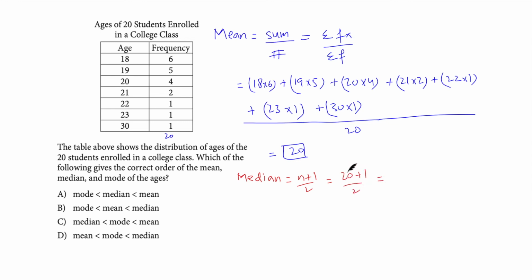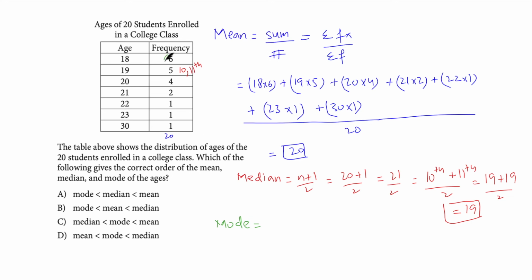So whenever you have an even number, the median will be the average of the two middle terms. So we've got 21 divided by 2, which is basically the average of the 10th and 11th term. At the frequencies, we've got 6 plus 5, 11. So we've got the 10th term here and the 11th term here as well. So the median should be 19 plus 19 divided by 2, which is 19. This is our median. Lastly, we have got the mode, which is basically the most frequently occurring number.